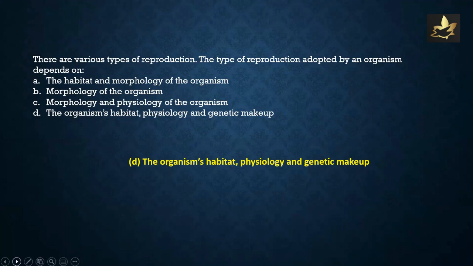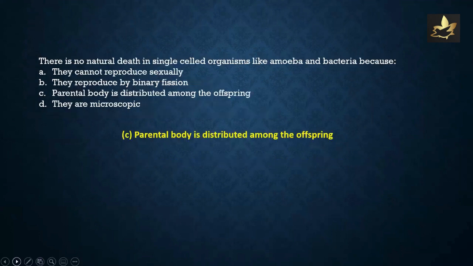adopted by it. There is no natural death in single-celled organisms like amoeba and bacteria because they cannot reproduce sexually. They reproduce by binary fission. Parental bodies are distributed among the offspring, they are microscopic. As parental bodies are distributed among the offspring, it is considered that amoeba and bacteria do not have natural deaths.